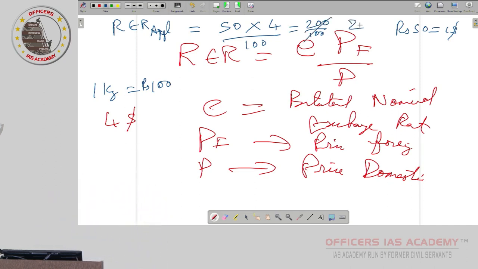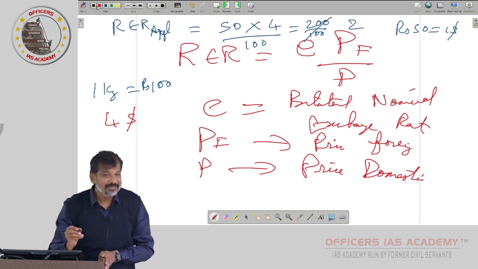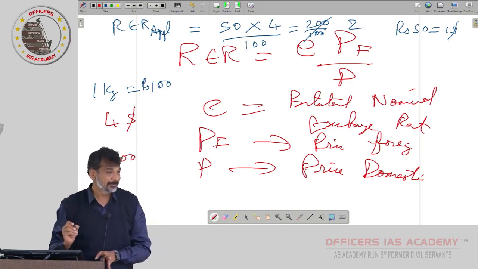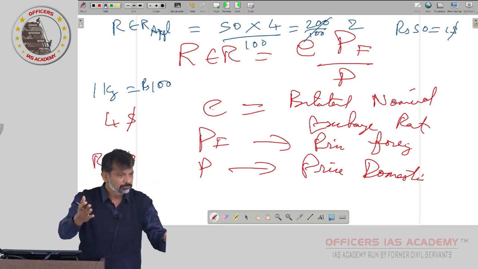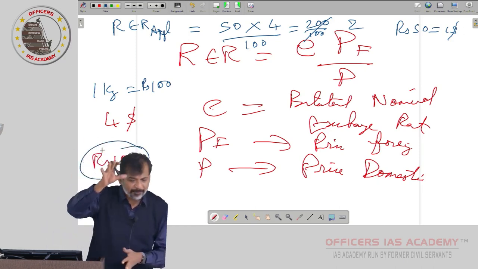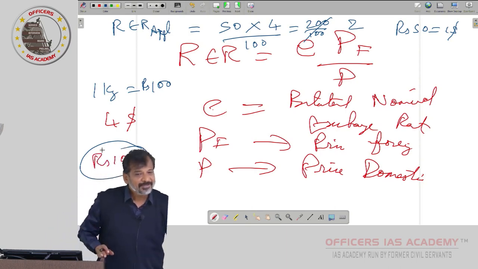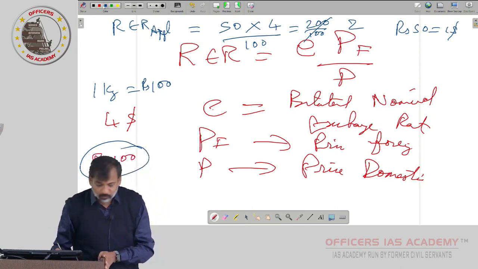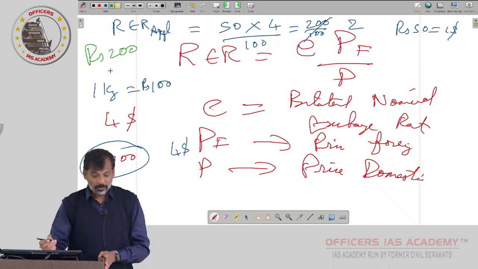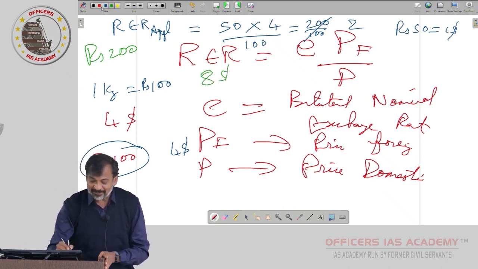Are you understanding? Now I am coming back. Let us assume in India one natural saloon is charging you 100 rupees for a haircut. The same saloon has a branch in the US. You cannot go and expect there to be charged 100; they may say, haircut you want? $4, they may say. Say one beer bottle in India is 200 rupees. There, if you go, they may say $8.